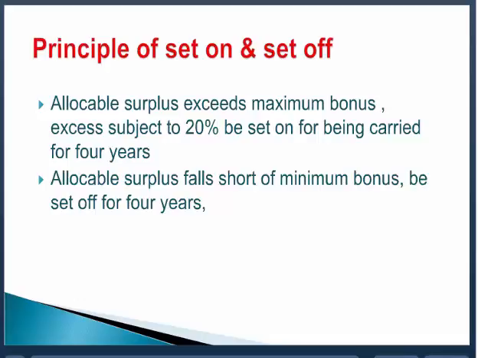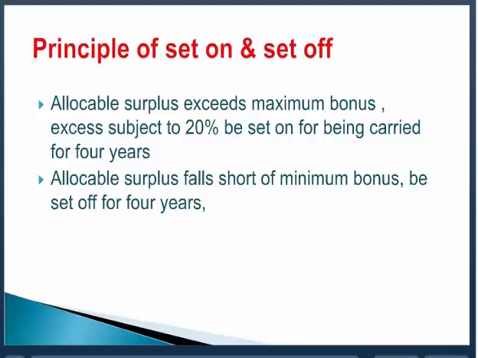So common sense is, in order to maintain the 30,000 every month, in the months in which you are making the profit of 70,000, save something for the period where the 30,000 income is not there, so that every month you can maintain the standard. So therefore, in this case, let me give an example and then we'll deal with the principle of set on and set off.